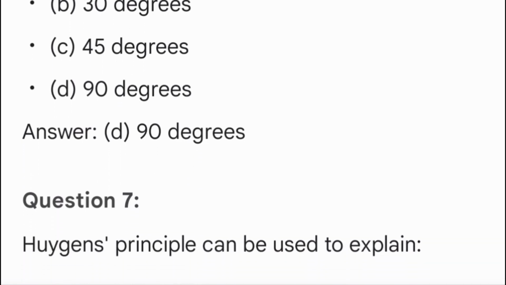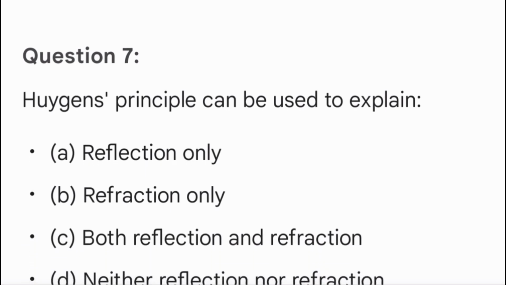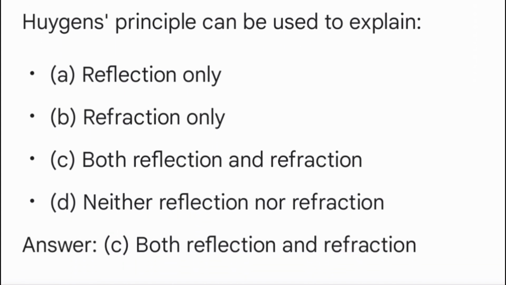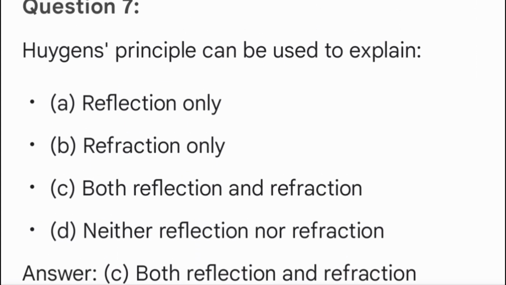Question 7. Huygens principle can be used to explain A. Reflection only. B. Refraction only. C. Both reflection and refraction. D. Neither reflection nor refraction. Answer C. Both reflection and refraction.